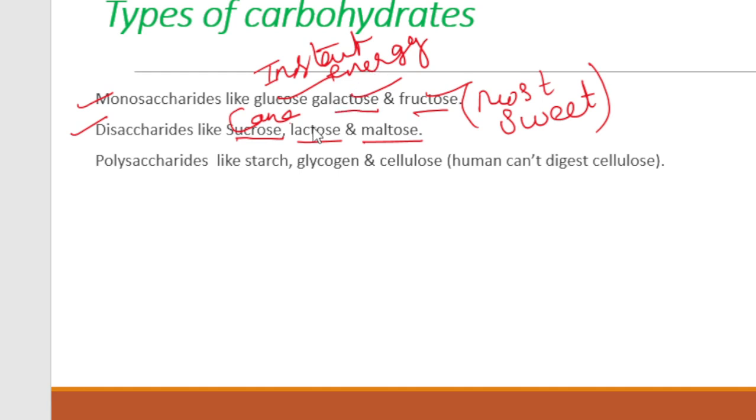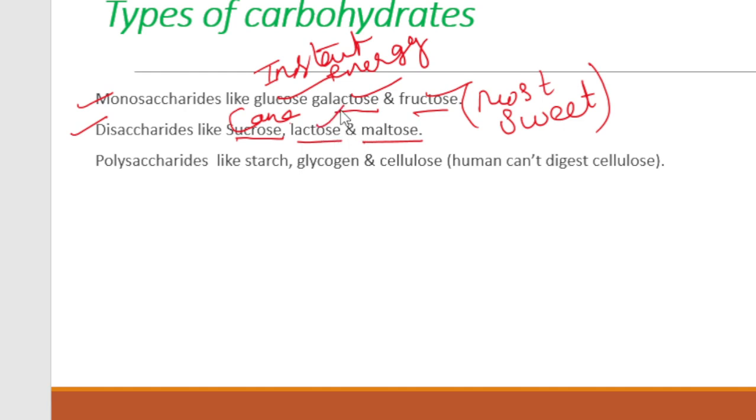Then the second disaccharide is lactose. Lactose is also called milk sugar. While soluble milk sugar is your monosaccharide, that is galactose. And one more fact about lactose is that human milk has more lactose as compared to animal milk.